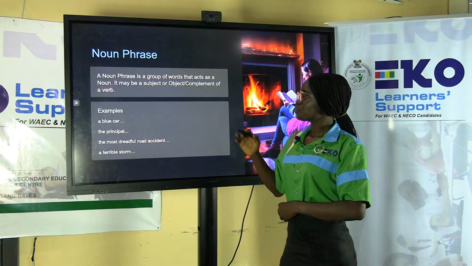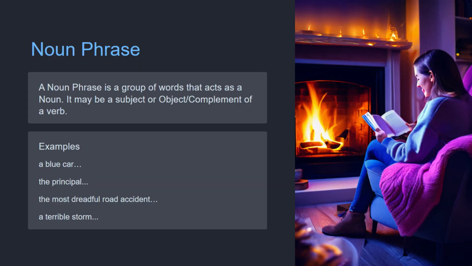But let's go on. A noun phrase is a group of words that act as a noun. It may be a subject or object complement of a verb. So it can function as a subject, object, or subject complement, object complement, depending on the sentence. Look at this example.